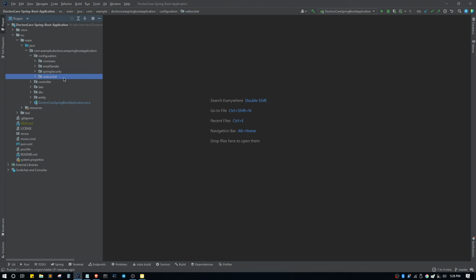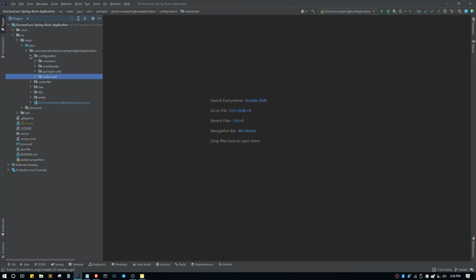At last, we have WebSocket. We have used WebSocket to create a chatting service so that the doctors and patients can talk with each other using this WebSocket.